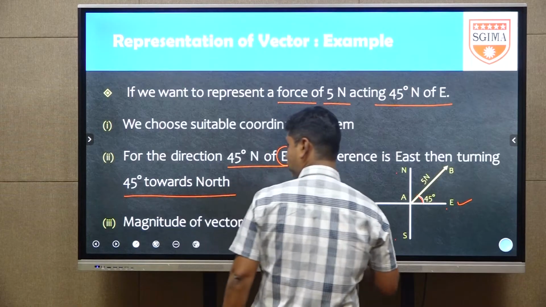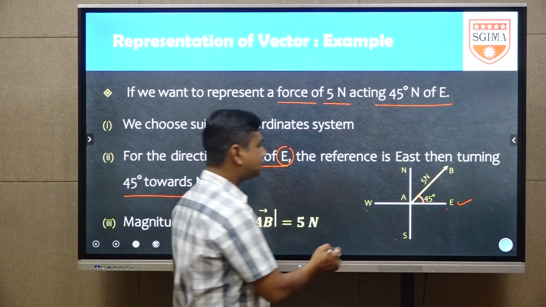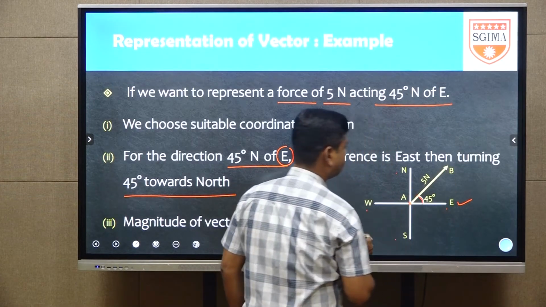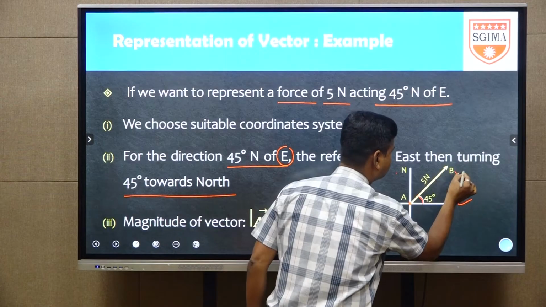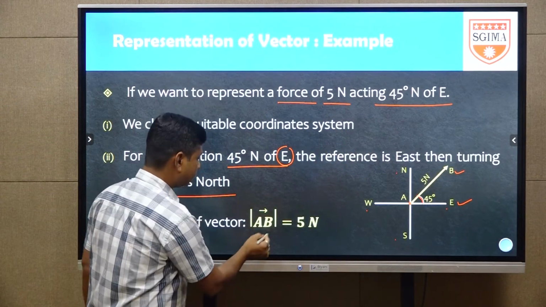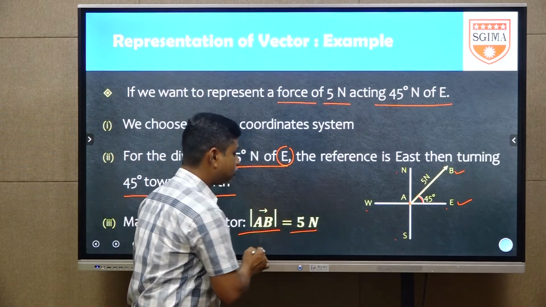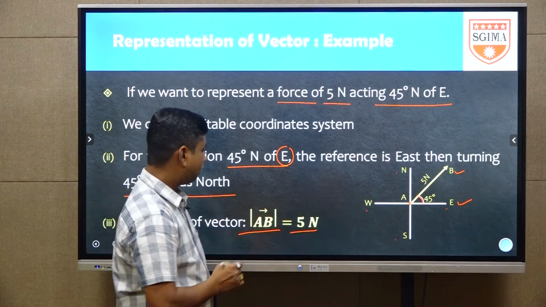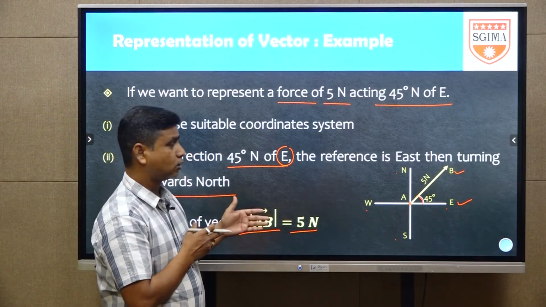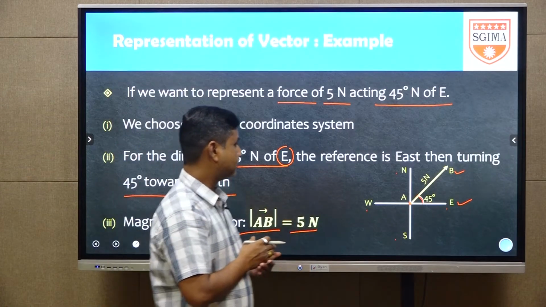Now here see the magnitude of the vector, modulus of AB bar. The initial point is taken as A and the head you are taking is denoted with B. Now this length will give AB, the magnitude of AB, or the modulus of AB, equals 5 Newton. That 5 is the magnitude, N represents force, and the international system unit is Newton.